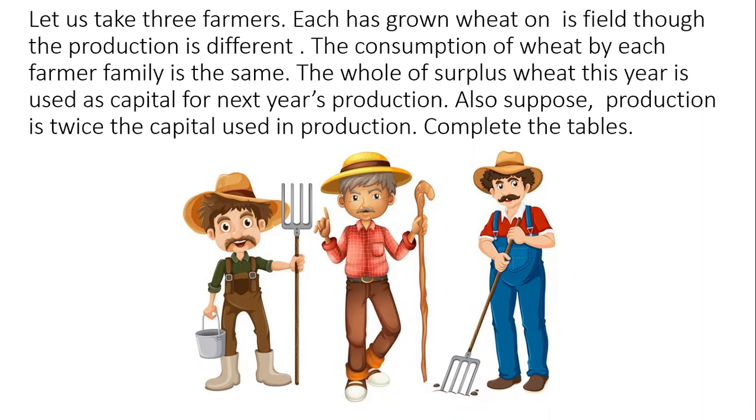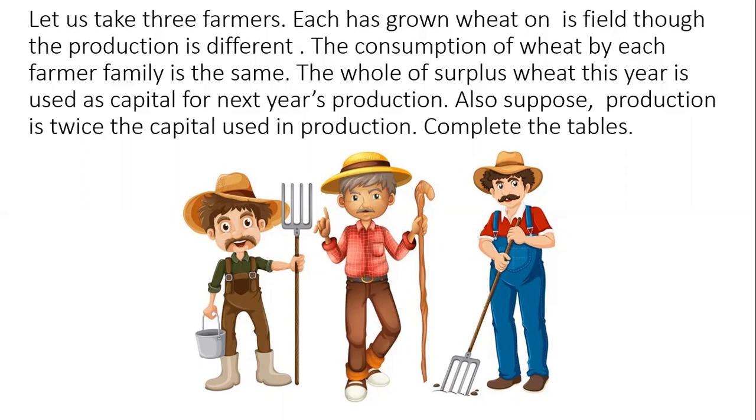Today we are again doing the story of village Palampur, the first chapter. I have a scenario here which is also there in your textbooks. You can open it up in your textbooks to page number 11. We are going to look at three farmers. Each has grown wheat on his field and the production is different for all three of them. But consumption of wheat by every family is the same over here. This is just an example. This is a very idealistic situation to teach you all